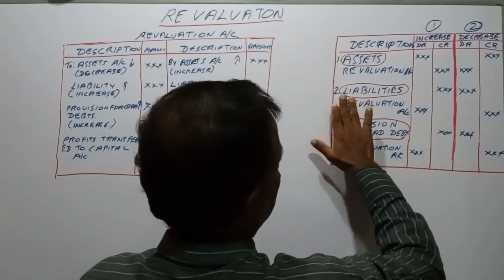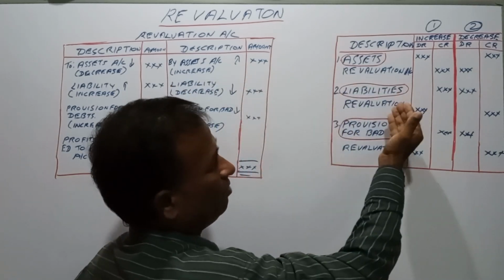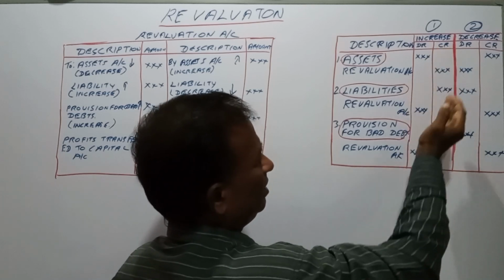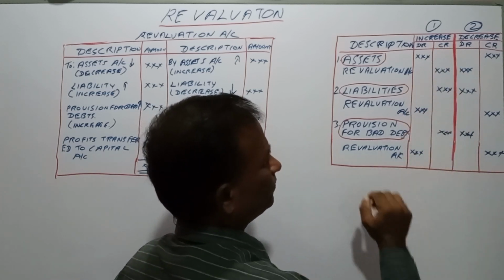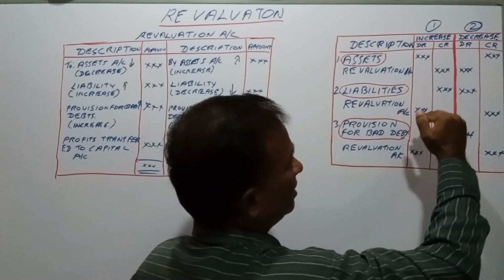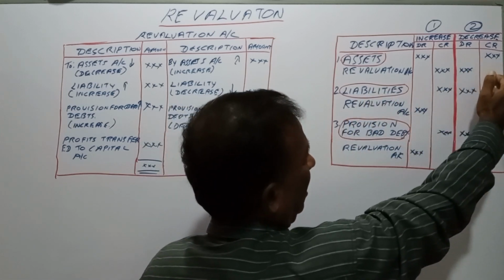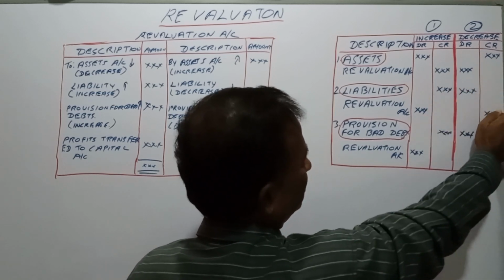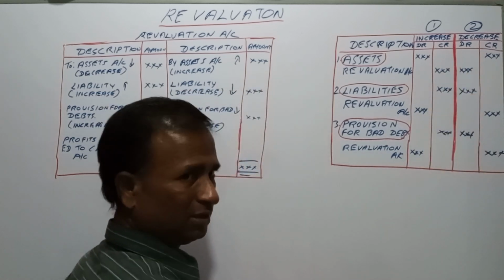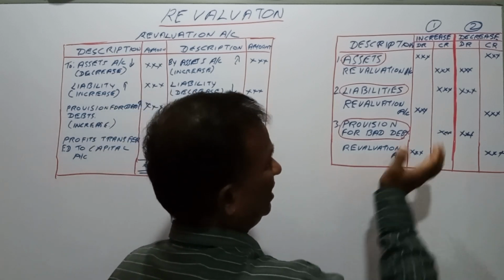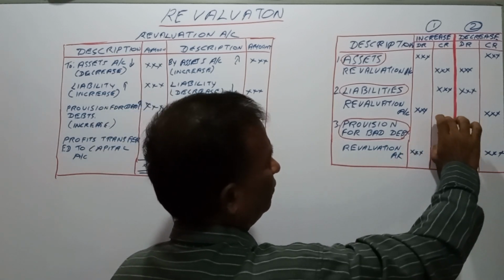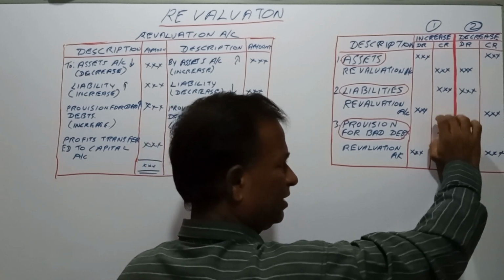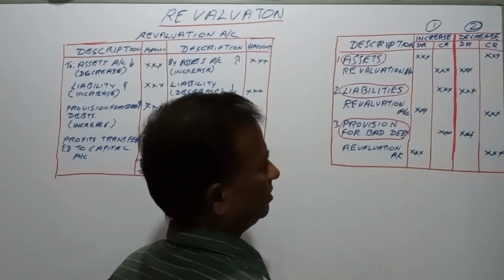See here also, if there is any increase in liabilities, the liability account is credited and the revaluation account debited. If there is any decrease in liabilities, the liability account is debited and the revaluation account credited. Understood? If there is any increase in the provision for depreciation, the provision account is credited and the revaluation account debited.